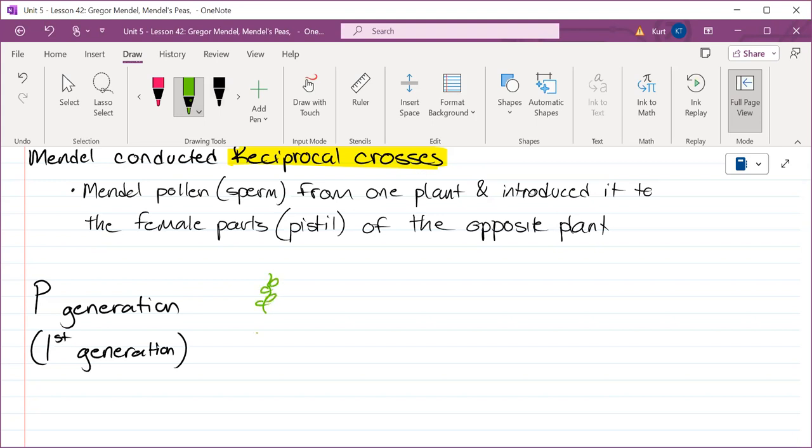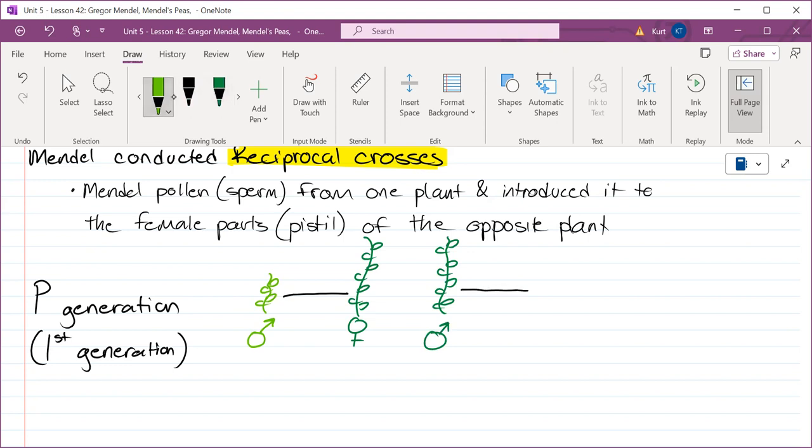So let's say he took the male gametes of a short. He's going to cross it with the female gametes of a tall. And then he does the opposite. He's going to take the male gametes of a tall and he is going to introduce that to the female parts of a short.